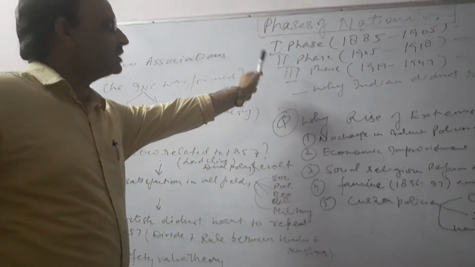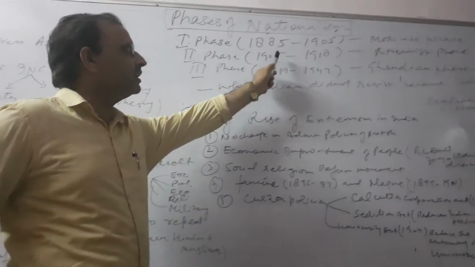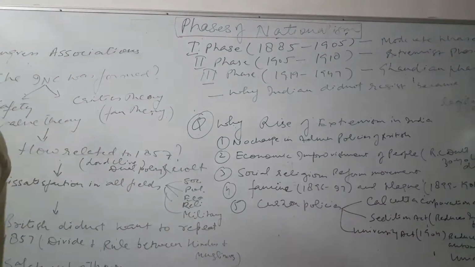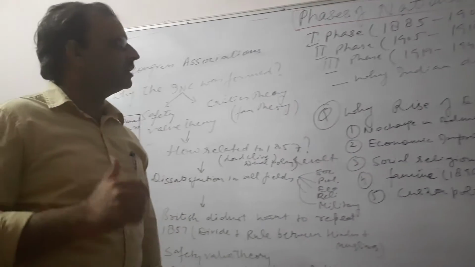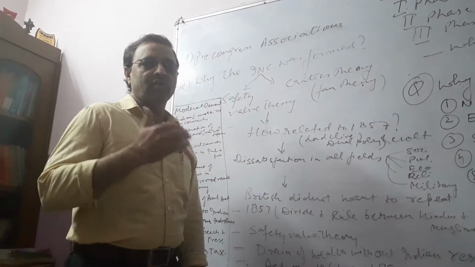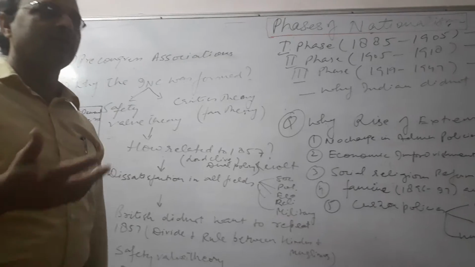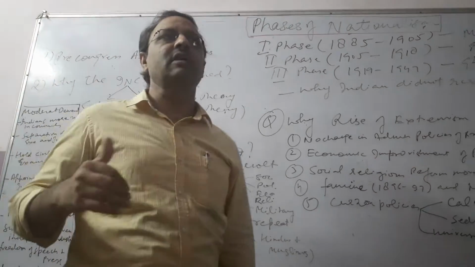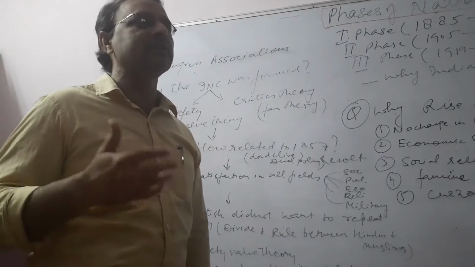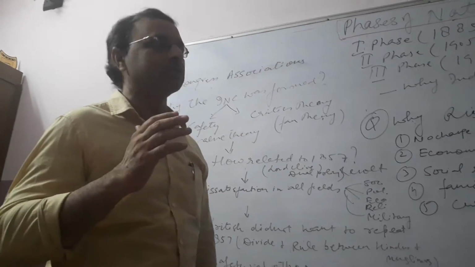The first phase of nationalism is from 1885 to 1905. That is also called the moderate phase. And the second phase is 1905 to 1918. That is the extremist phase. From where did these extremists emerge? From the moderate phase itself. Because of the British policies, the moderates couldn't get anything substantial, and that gave rise to extremism.